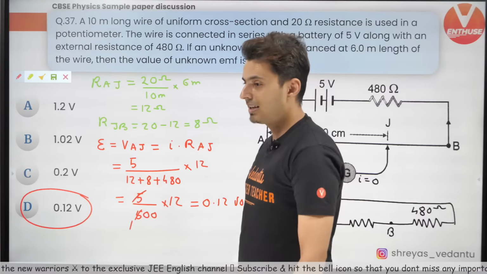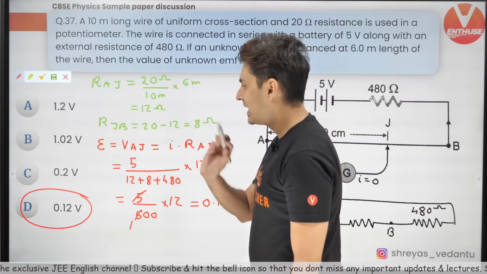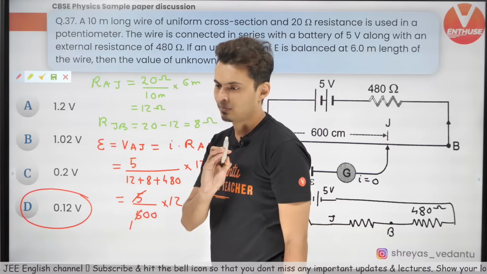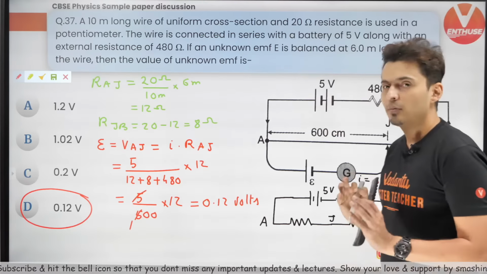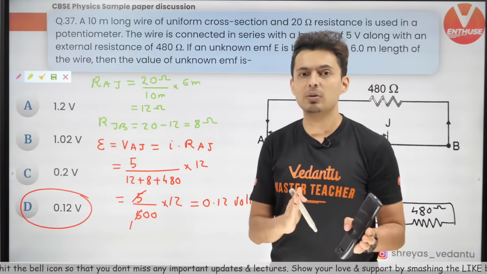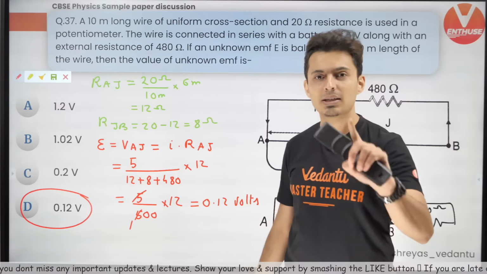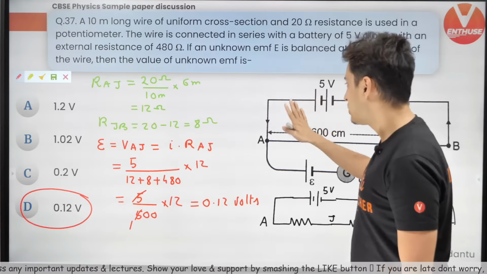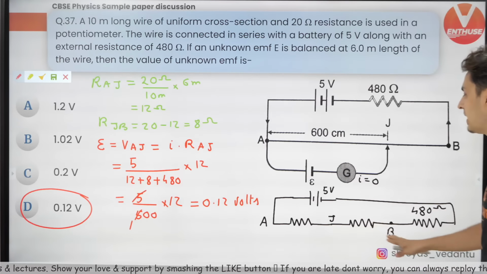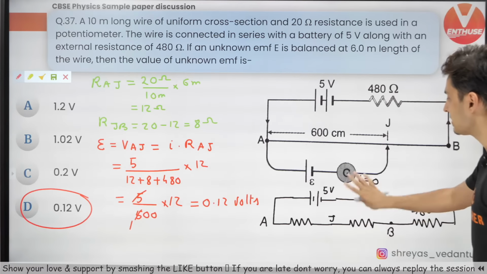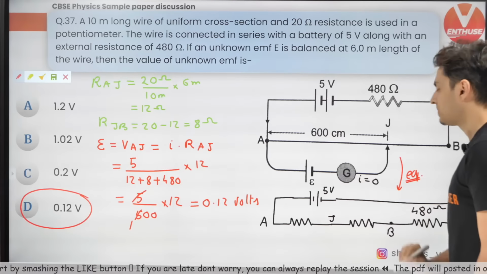No, it is not option A. Be careful. I think you missed the 0 somewhere. It is not 1.2, it is 0.12. Yes, the question is lengthy. Solution is easy. You just see, why people fail in potentiometer is they memorize some formula. There is no need to memorize formulas. Just remember one thing: potentiometer is all about converting the circuit into a simple series and parallel circuit. That's it. You can see this circuit is similar to this circuit. This is the equivalent circuit.